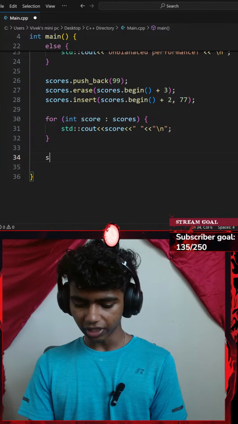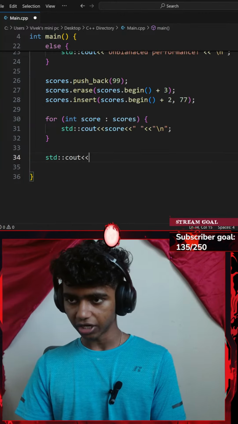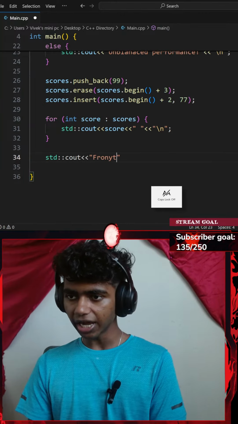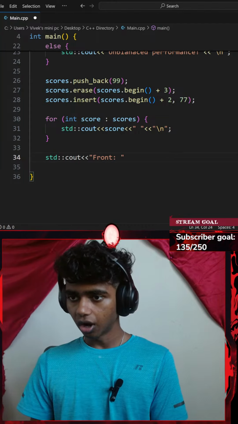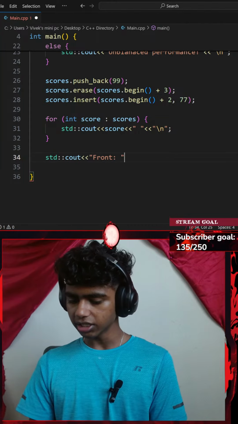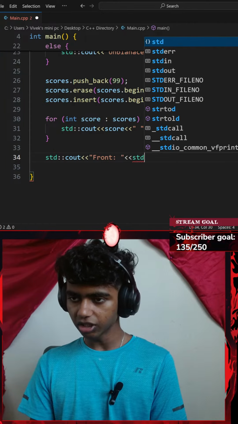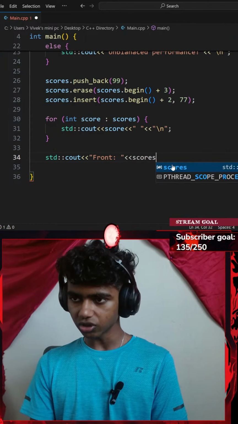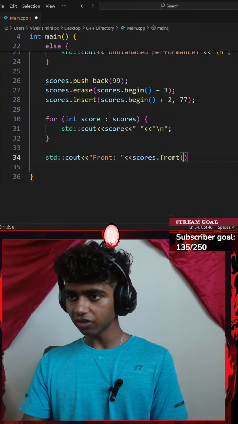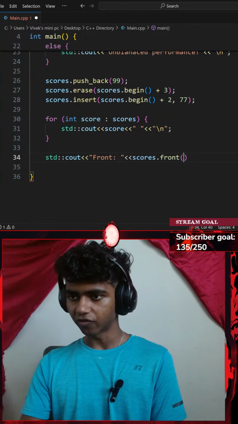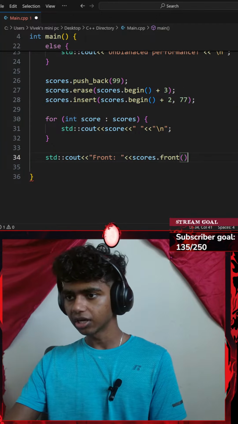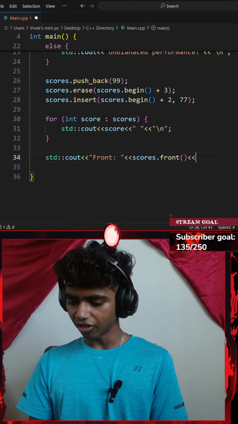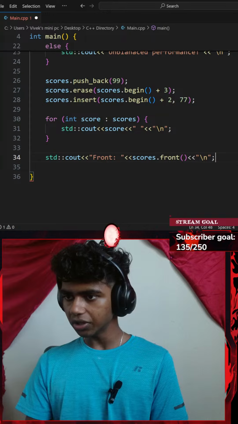So I could go with a standard console output with an insertion operator. Maybe I'll write a text that says front. Okay, this is going to be, let's see, another insertion operator. I'll go with a standard console output. Honestly, I'll go with my scores.front. This is going to give me my scores at index 0, my first ever score inside of my vector. Okay, and then I will be adding another insertion operator and adding a new line here.